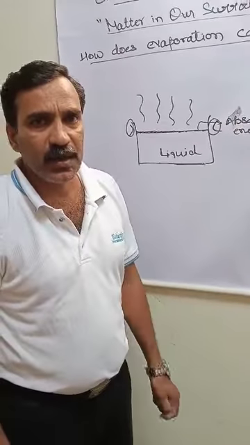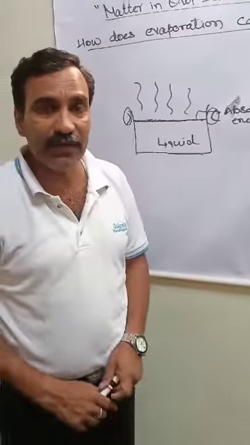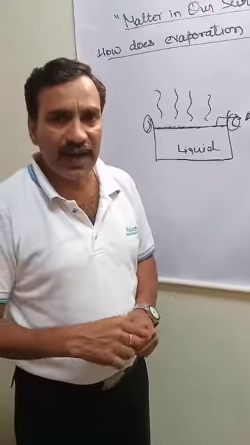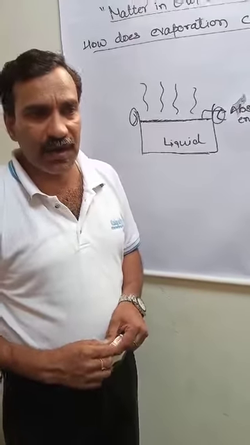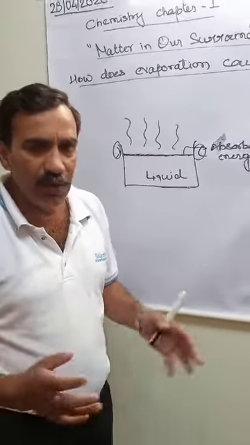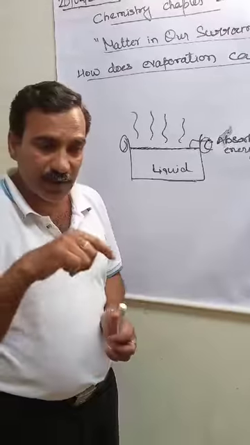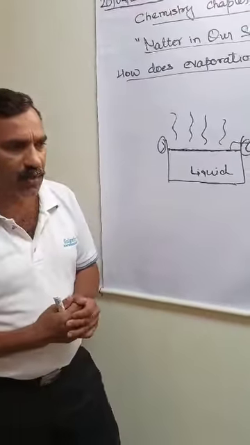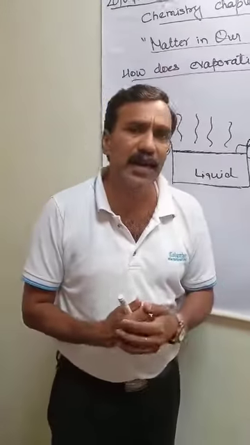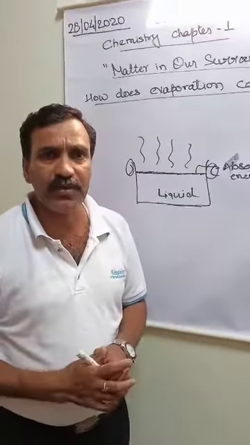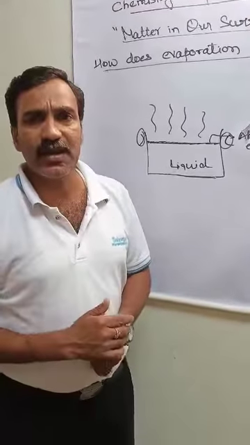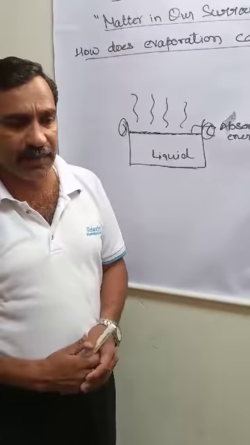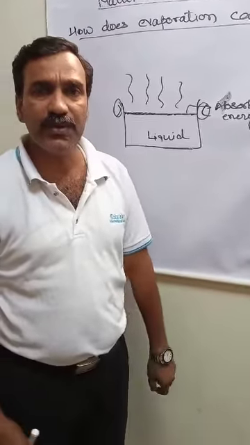Moreover, you might have seen people sprinkling water on the ground, the roof, or on hot surfaces, which however at that time we do not feel. If you sprinkle water on a hot roof, at that time you will feel more hot there, but after some time it will feel cool. That is because of the loss of latent heat. When water is spread there, the water evaporates and loss of latent heat takes place. To gain that lost latent heat, that water tries to absorb heat from its surrounding, and ultimately the surrounding there becomes cool.